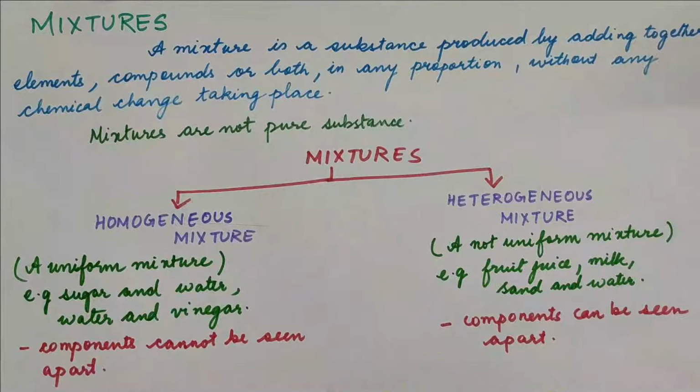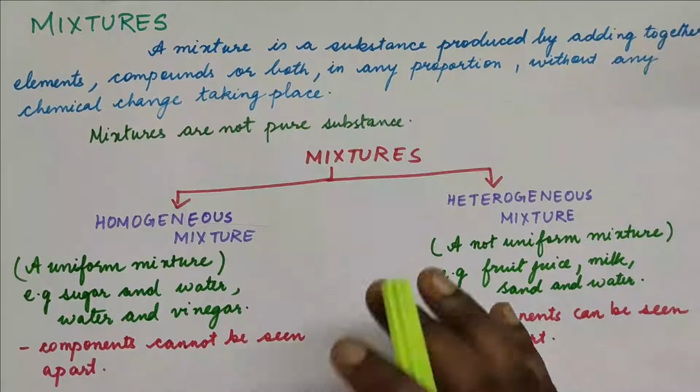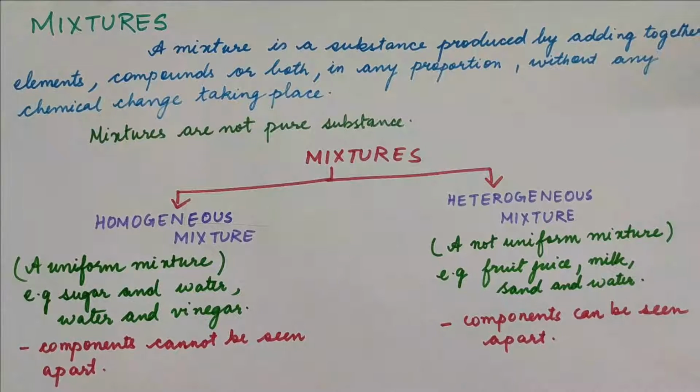Neither is it uniform in appearance nor in its properties and composition. An example of a homogeneous mixture is sugar and water, water and vinegar. If you mix sugar in water, you will notice that the sugar completely dissolves in the water, and from wherever you taste the water, you will feel it as sweet. So it's completely mixed in it.